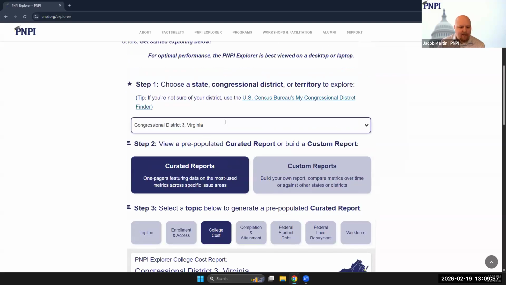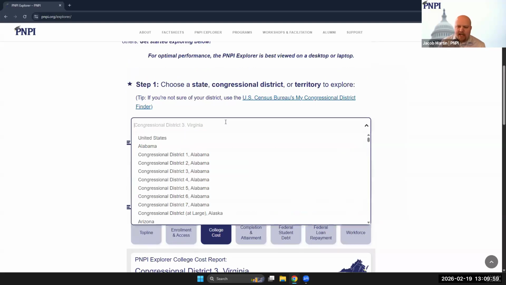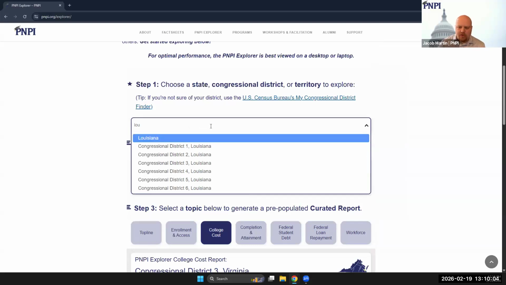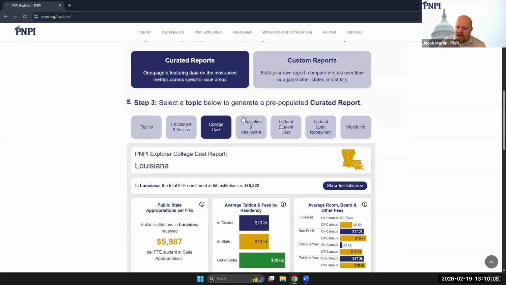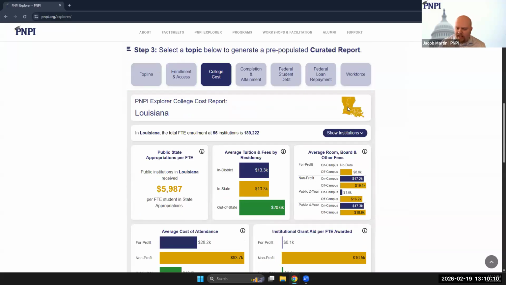Now, I also want you to remember, we can always change what we're looking at, particularly if we want to look at, say, a different area. So let's say we want to look at a state-level analysis instead. Here we can go to Louisiana, right? That's the example I'll give here. And you'll see that we've stayed on the same report type. The only thing that's changed is our geography. We're now looking at the state of Louisiana.